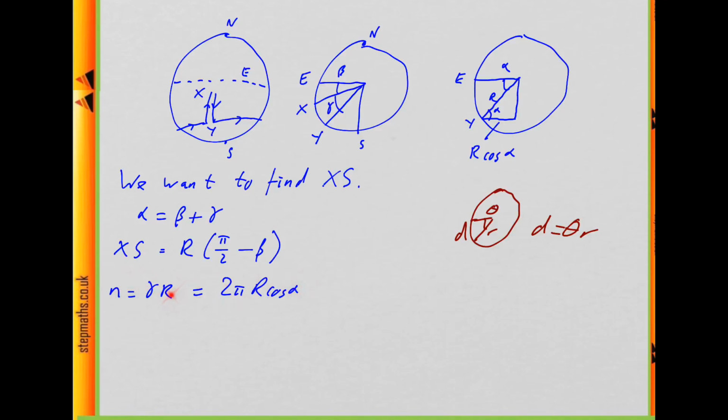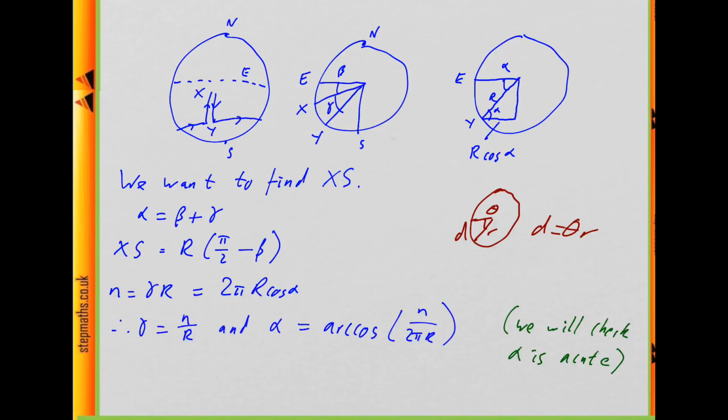So that means we can find alpha and gamma in terms of n. So gamma is going to just be n over r from this equation. And alpha, from this equation we get cos of alpha is n over 2 pi r, and then we say alpha is arc cos of that. So I've written a note here. This only works if alpha is acute, because arc cos is limited to between minus pi by 2 and pi by 2. So alpha wouldn't be acute if we started above the equator. So in a second I'll discuss why we can start below the equator, and that means alpha is going to be acute. So we'll justify this step in a second.